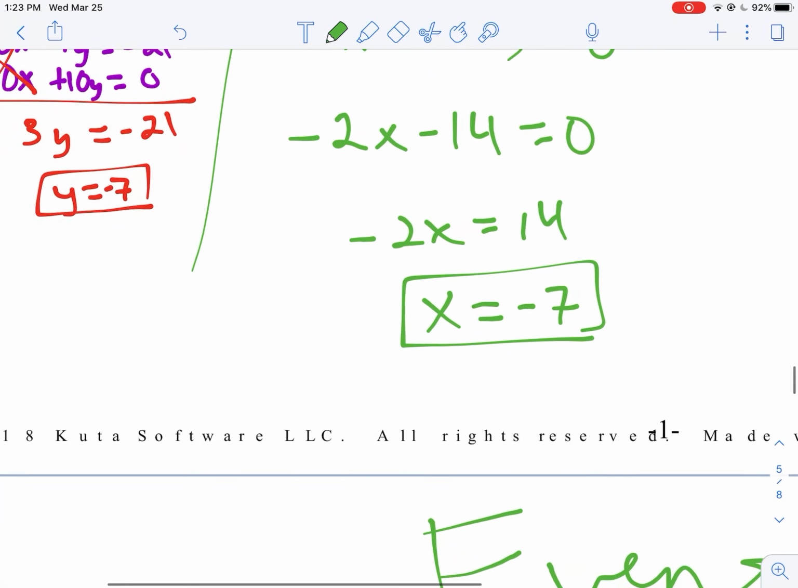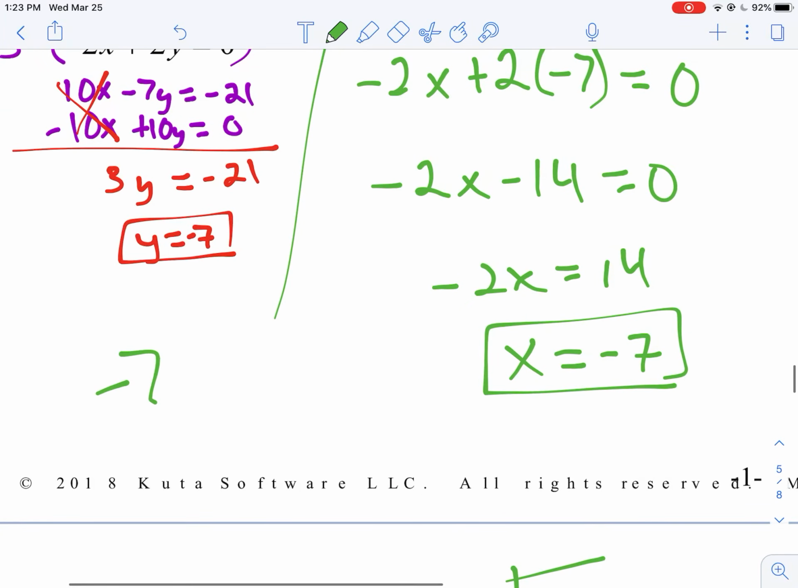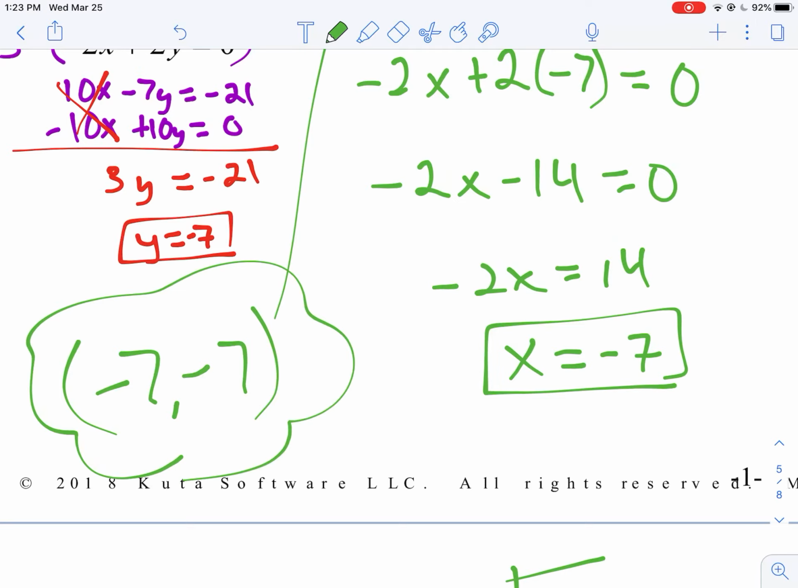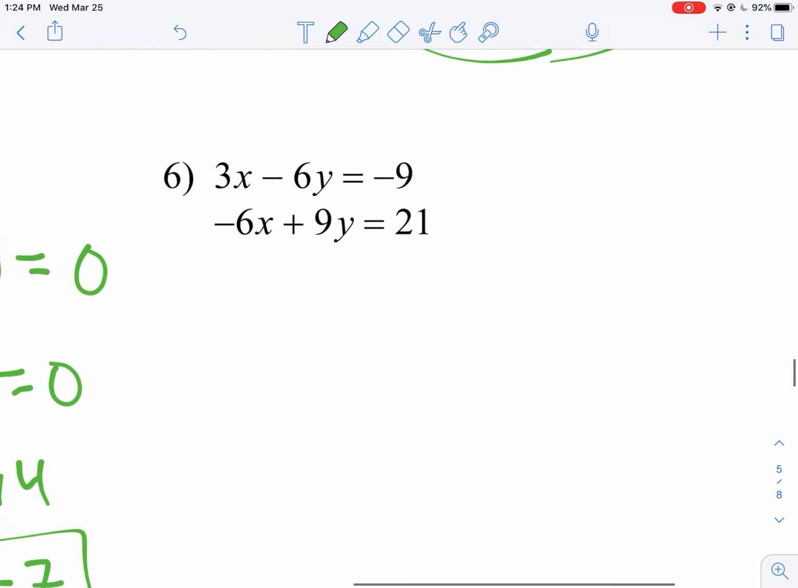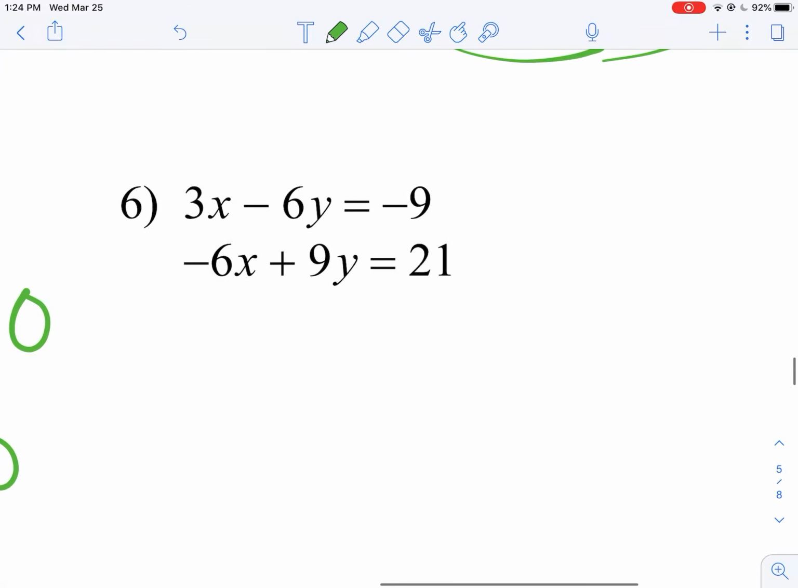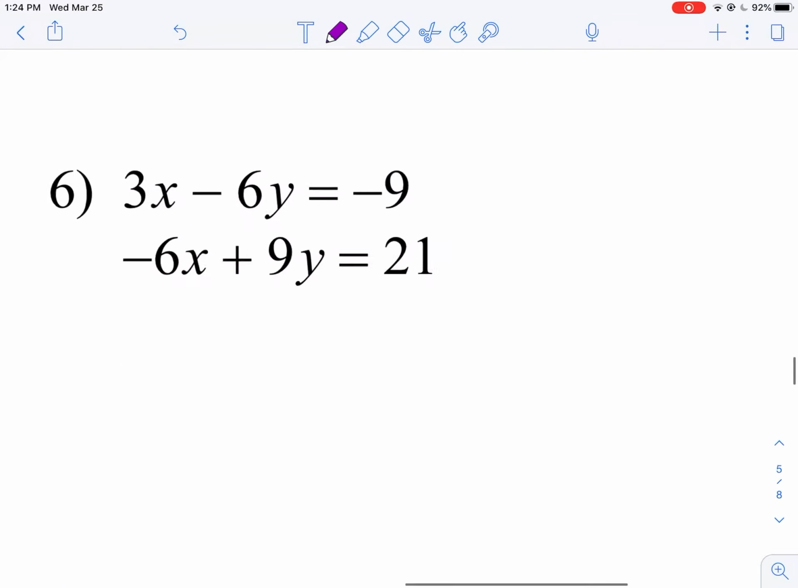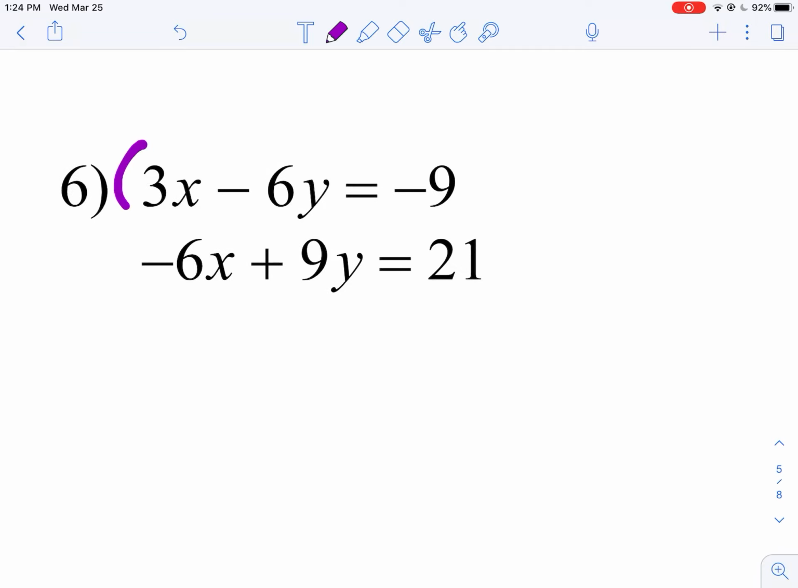How fun. X and y both equal -7. Can't mess up this final answer. They are the same. -7, -7. All right, last one. Okay, I'm going to change. Let's look at it. You know, just look at those x's. 6 is a multiple of 3.